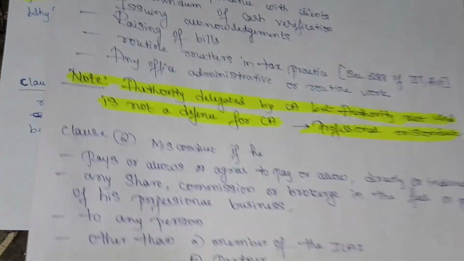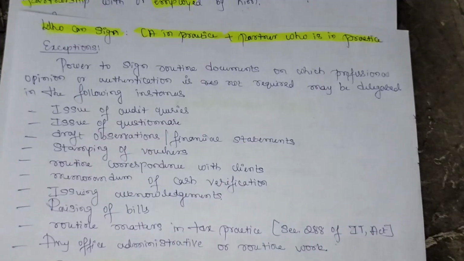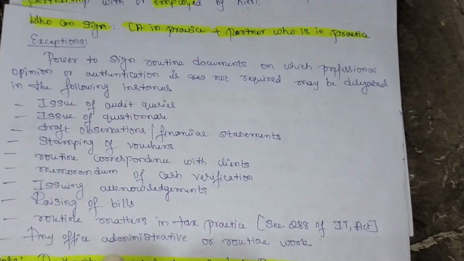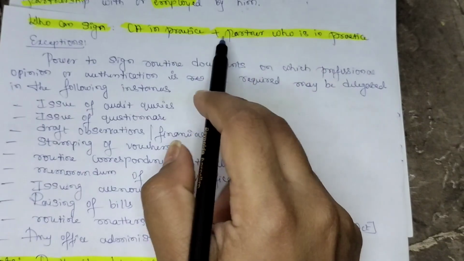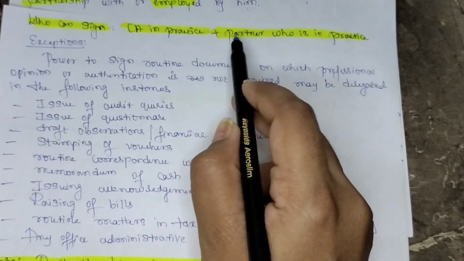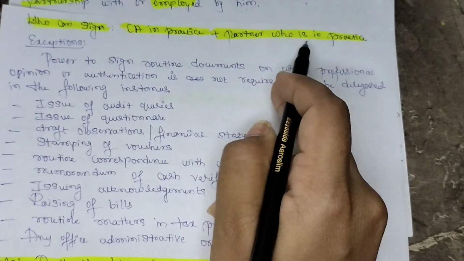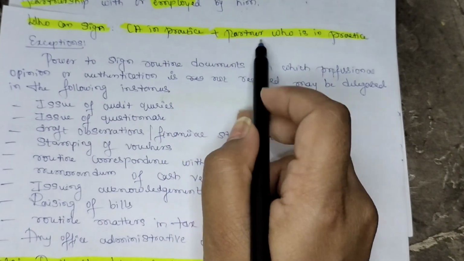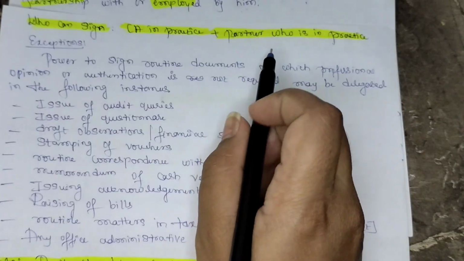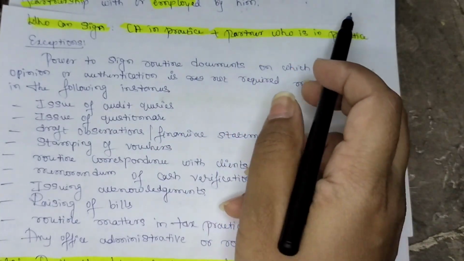Now coming to who can sign. If he is not allowed to sign, then who will be the responsible person who can sign? The CA in practice can sign, plus a partner who is in practice. If this person is working under the firm of a CA and is also a CA in practice, then that partner can sign the financial reports or other reports.